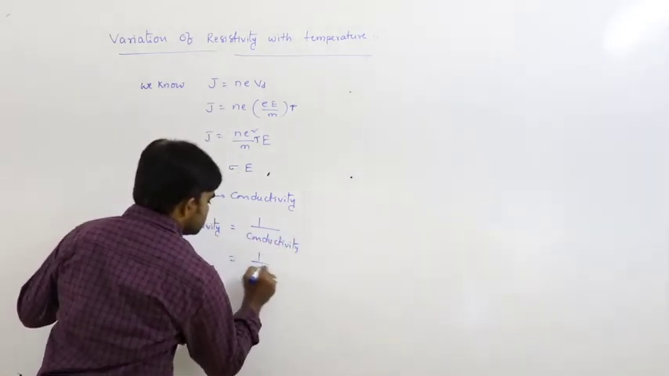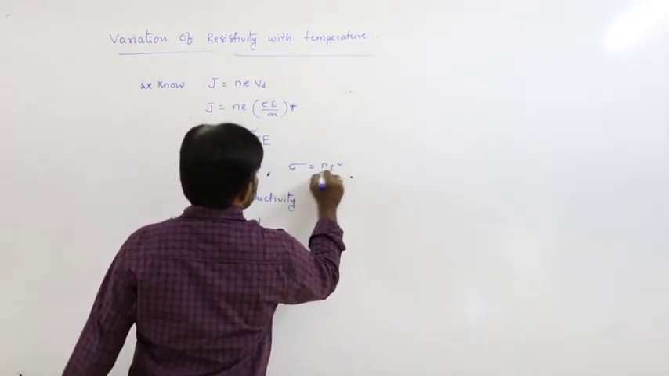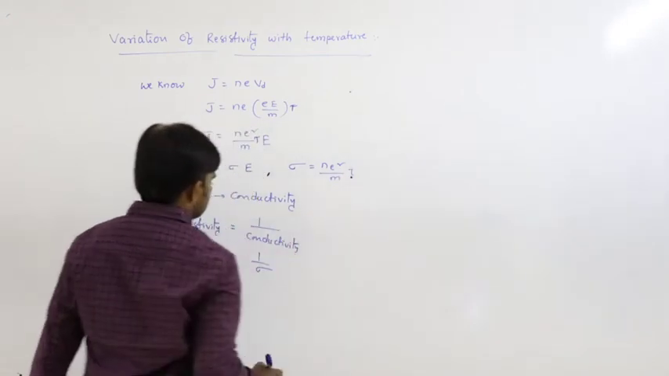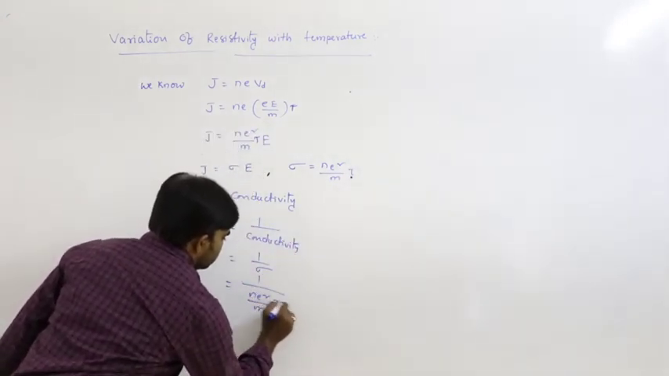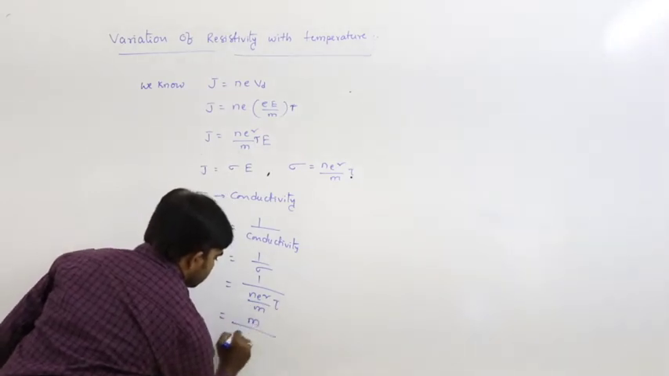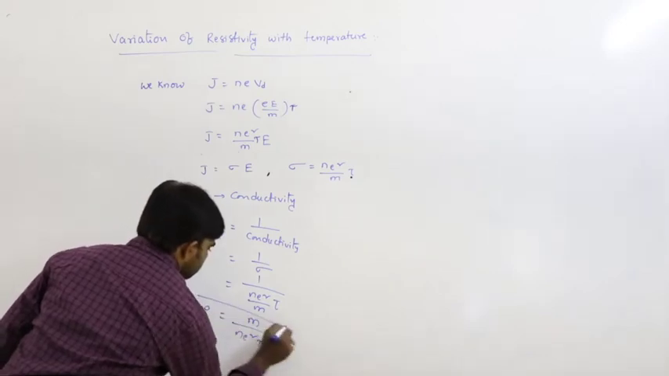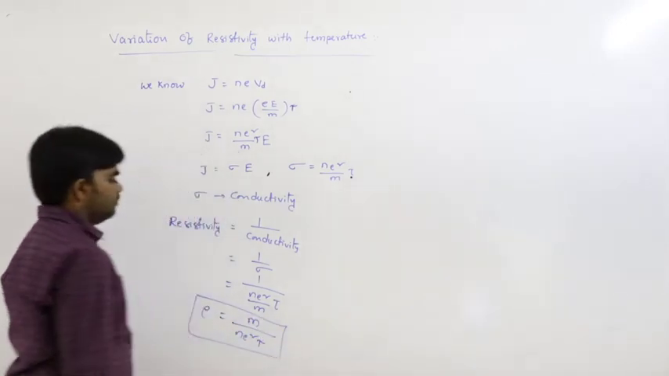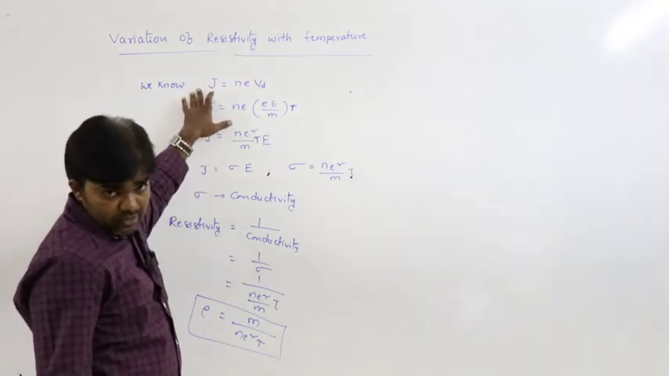So 1 by sigma, where sigma can be written as N e square tau by m. So resistivity is m by N e square tau. This is also one formula for resistivity. We already derived this equation.